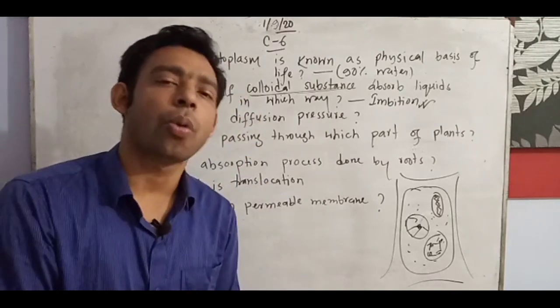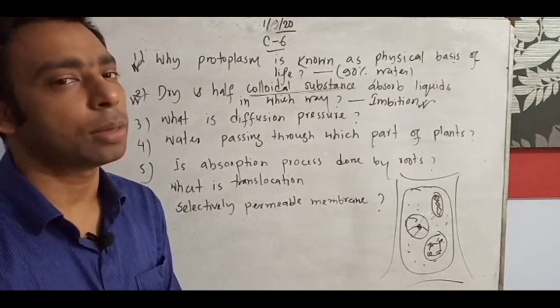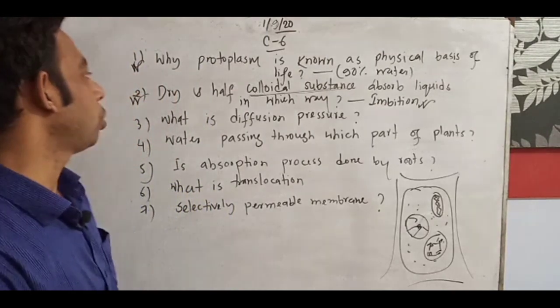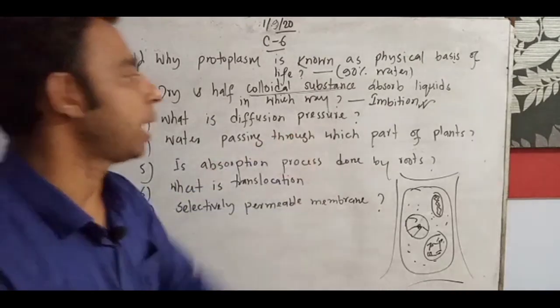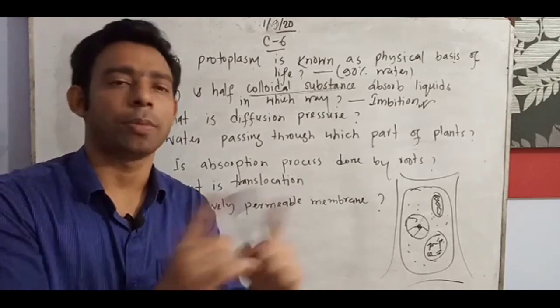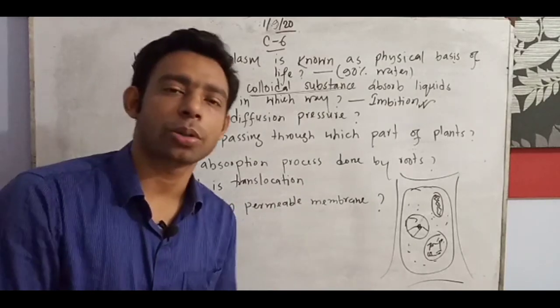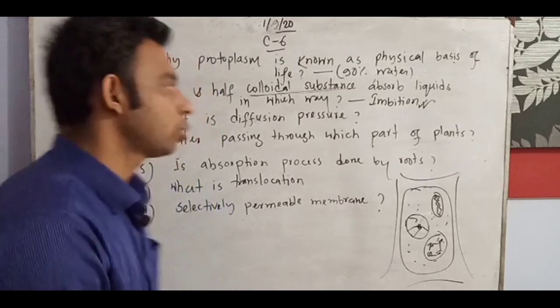In this way we say that in the imbibition process, colloidal substances automatically absorb liquids. Dry and half-dry colloidal substances absorb liquids, so which process? Imbibition. I gave you the newsprint paper example, but plants also do this through the imbibition process.